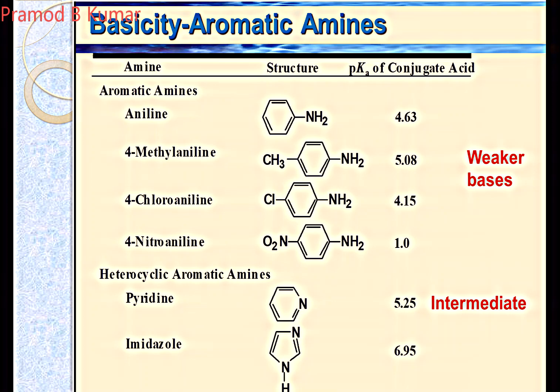That means imidazole is more basic than pyridine, because there are two nitrogens and there is resonance stabilization that increases the electron density on the nitrogen.